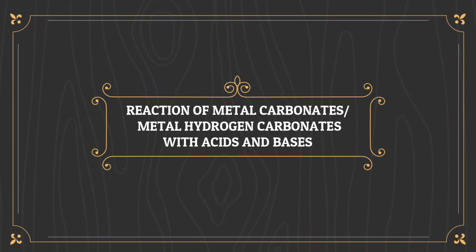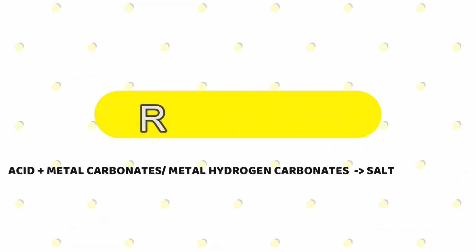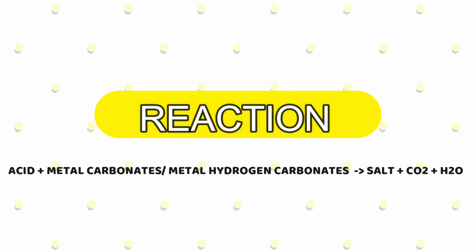Now let's move on to another topic, that is the reaction of metal carbonate or metal hydrogen carbonate with the acids and the bases. If the acid reacts with the metal carbonate or metal hydrogen carbonate, salt is formed, carbon dioxide gas is released, and water is also produced. So when an acid reacts with metal carbonate or metal hydrogen carbonate, water is produced, carbon dioxide gas is released, and the salt is formed.